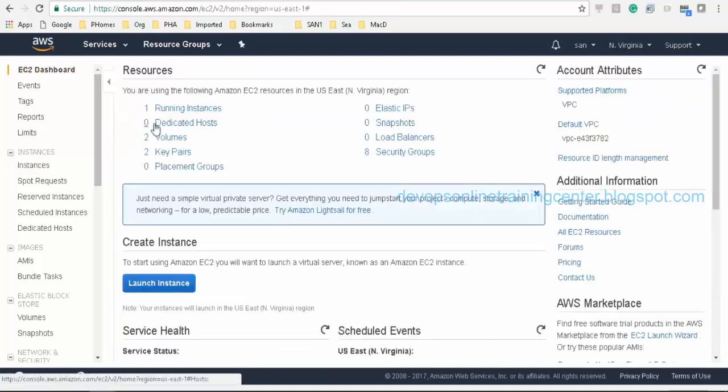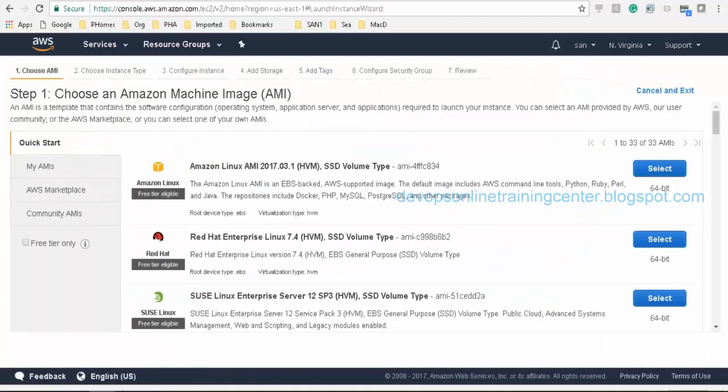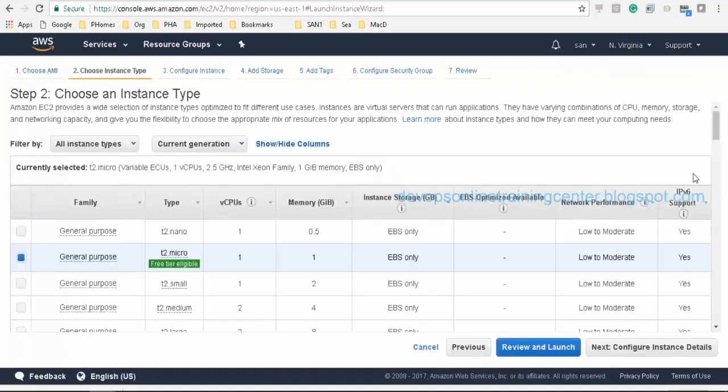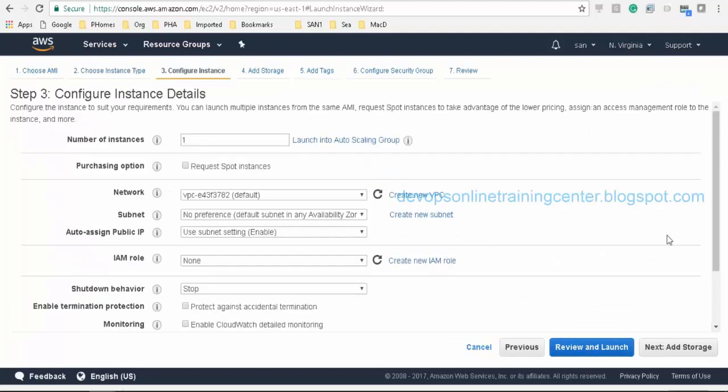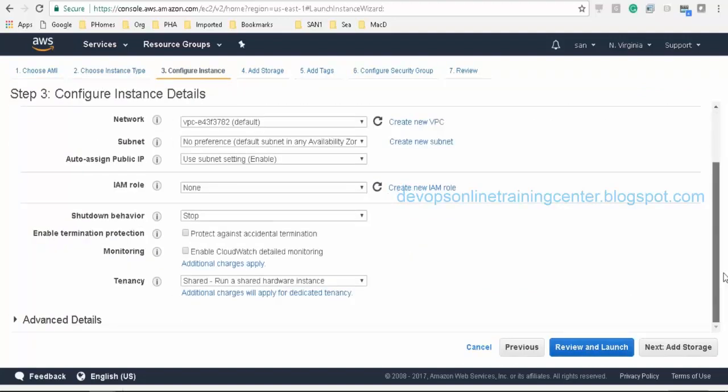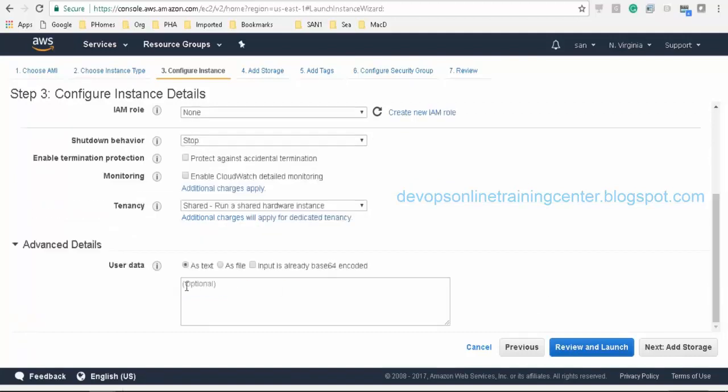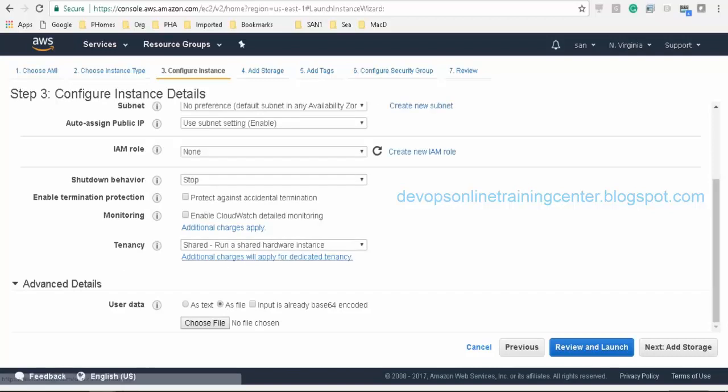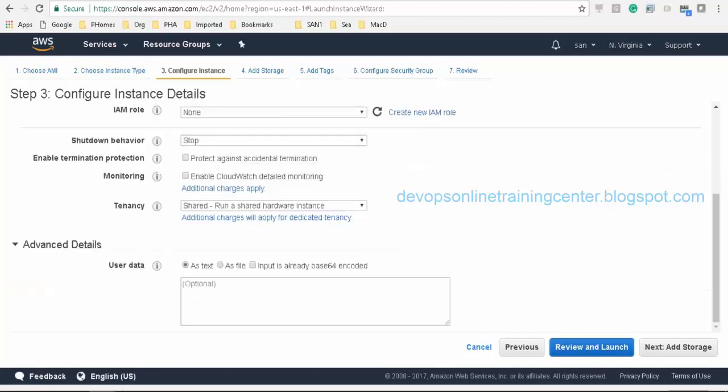While creating the instance itself, there is an option. Let me try to create this Red Hat general purpose instance and go to configure instance details. There is something called advanced details, and in advanced details there is something called user data as a file. This is to upload a file. That file will be there on the machine once the machine comes up and running.